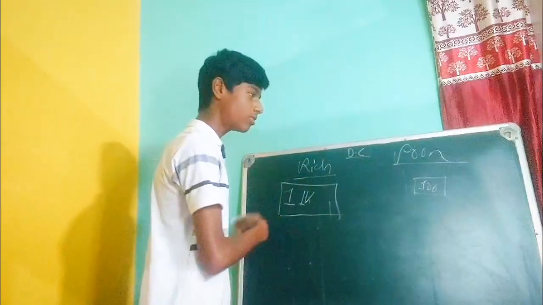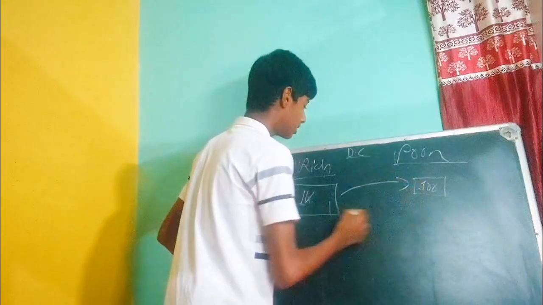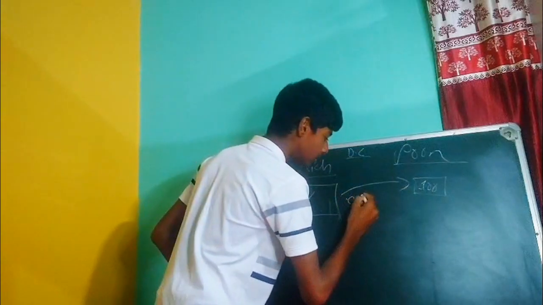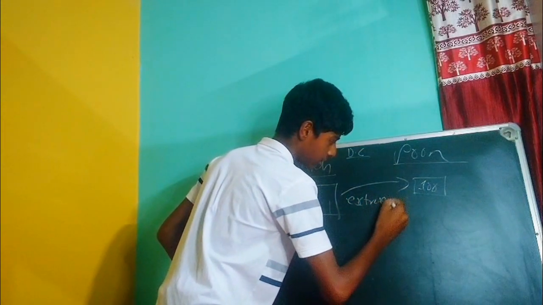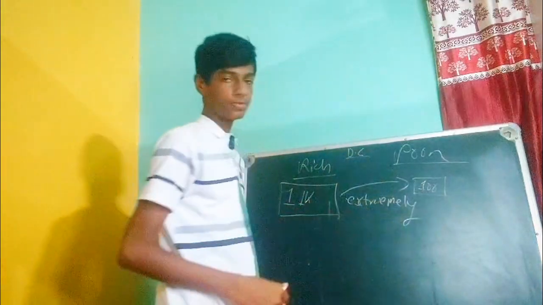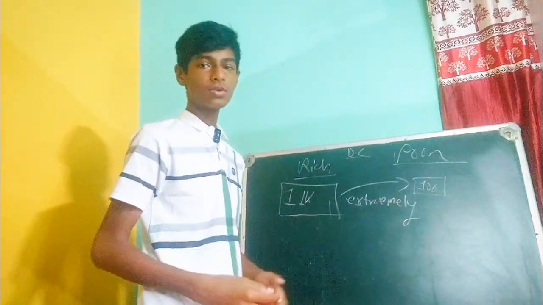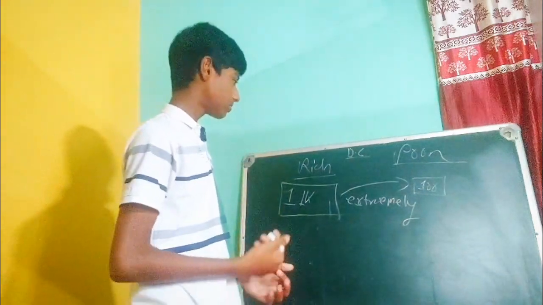So in their casual conversation, the rich says he is extremely rich compared to the poor, which is obvious, as he will always demonstrate that.